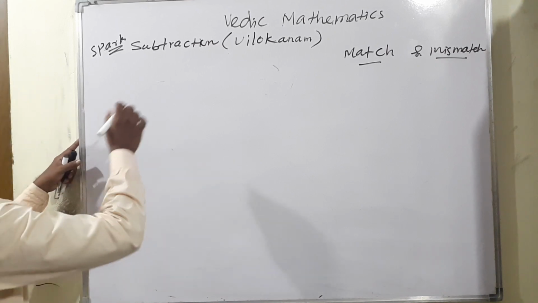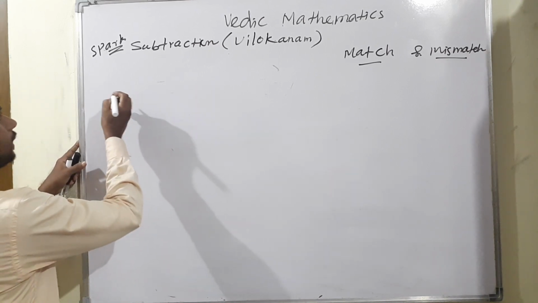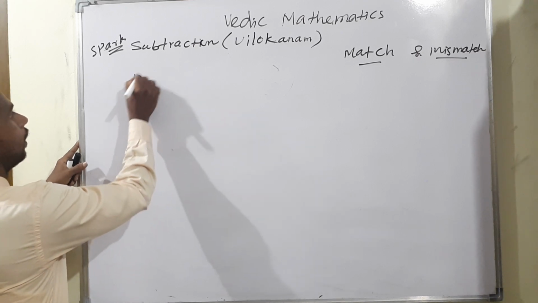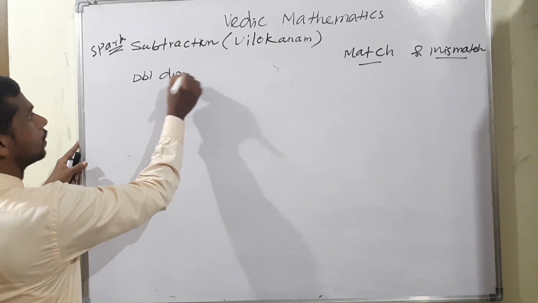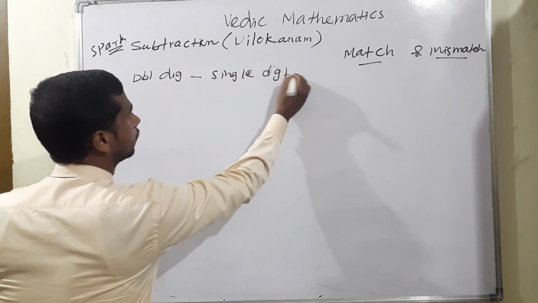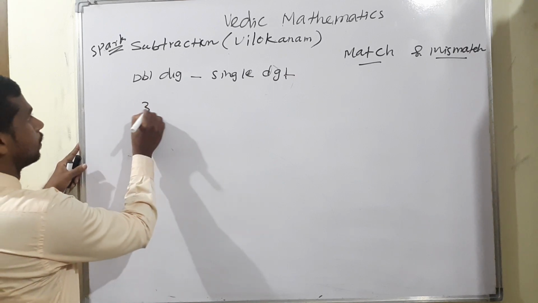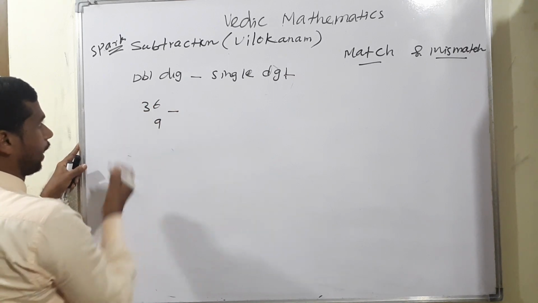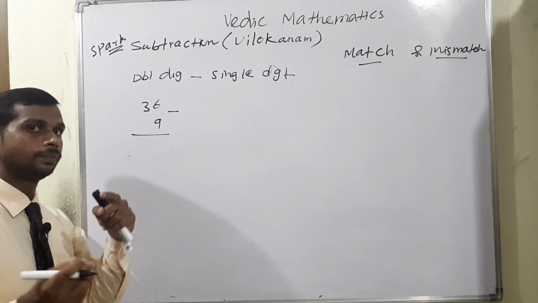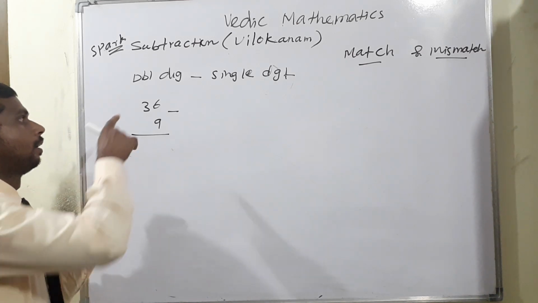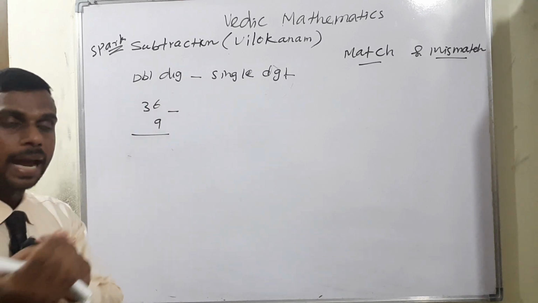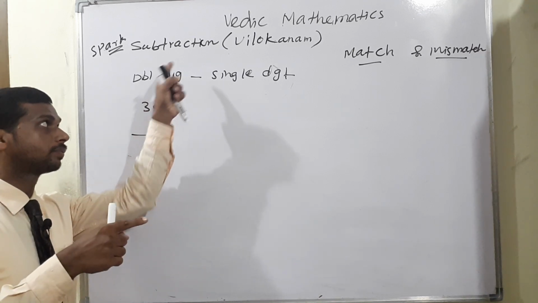Problem first, a match case. Match means we can apply double digit minus single digit: 36 minus 9. In Spark addition, when the next digit is more than 10 we add one, but this is subtraction.